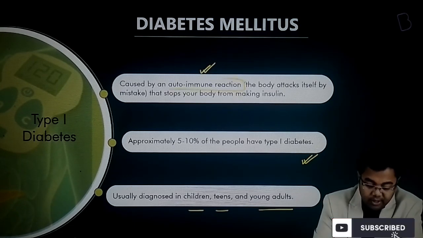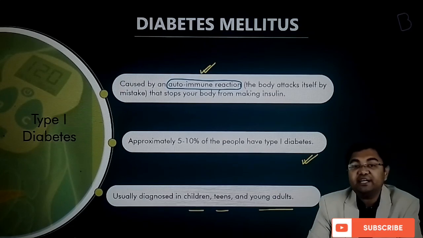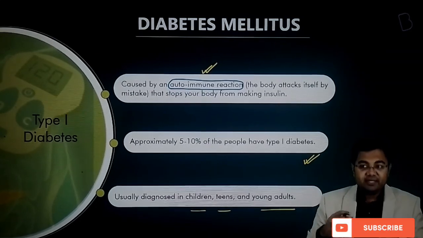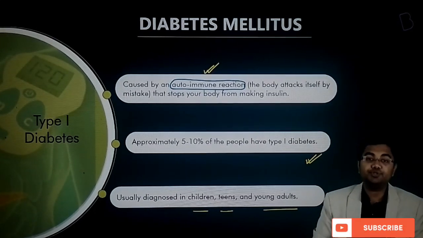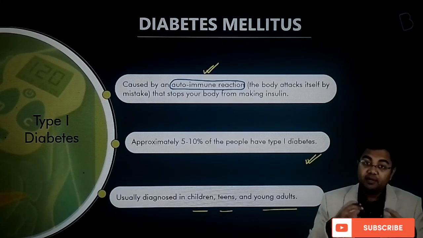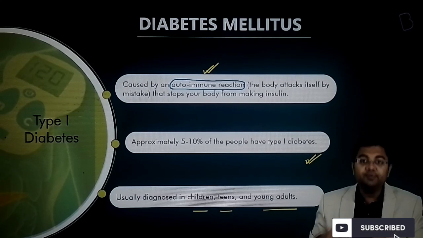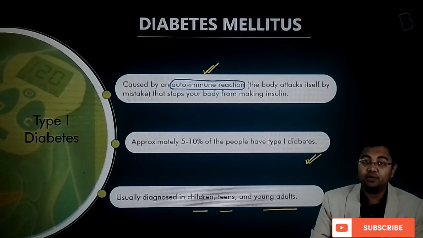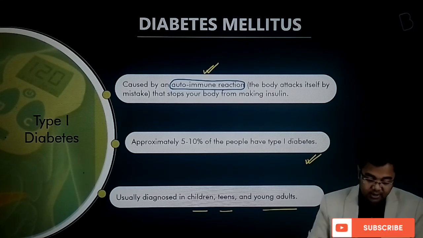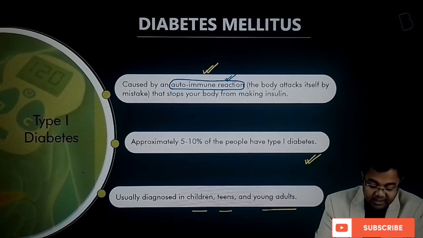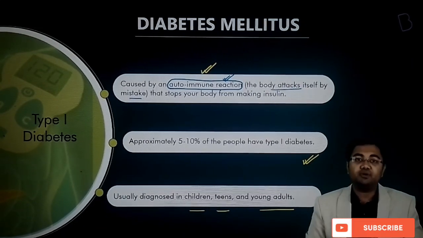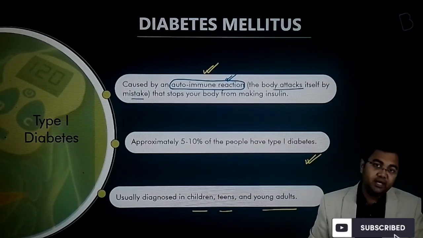What is the meaning of autoimmune reaction? Normally the immune system is supposed to fight something which is foreign, something which can be harmful for the body. But many times the immune system responds to something which is a normal physical process of the body. In this case, we say that this is an autoimmune response. So an autoimmune reaction is when the body attacks itself by mistake, or rather one of the processes of the body is getting attacked by the immune system.